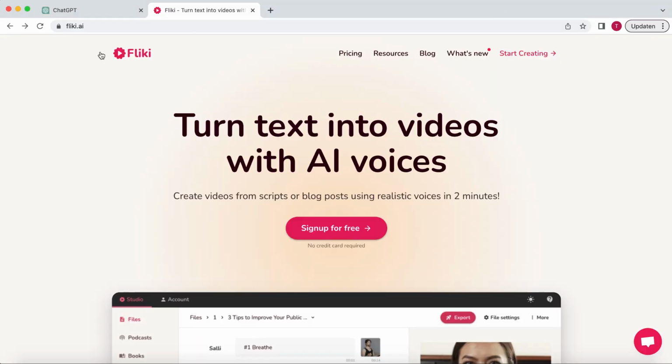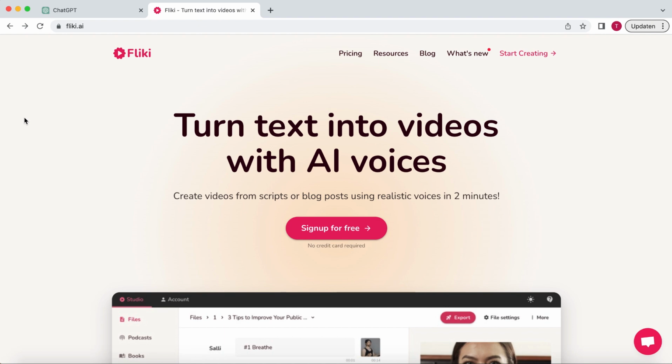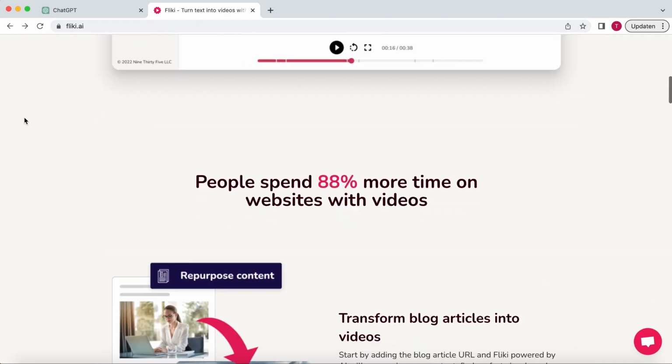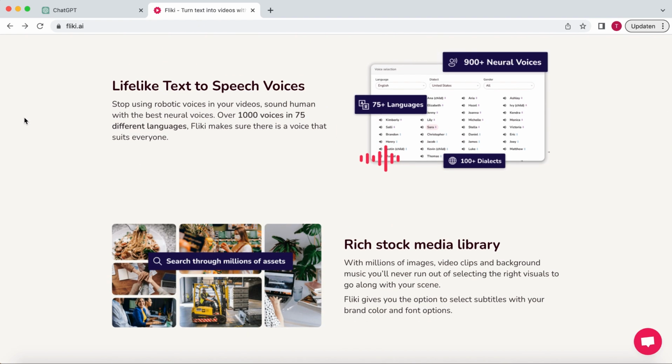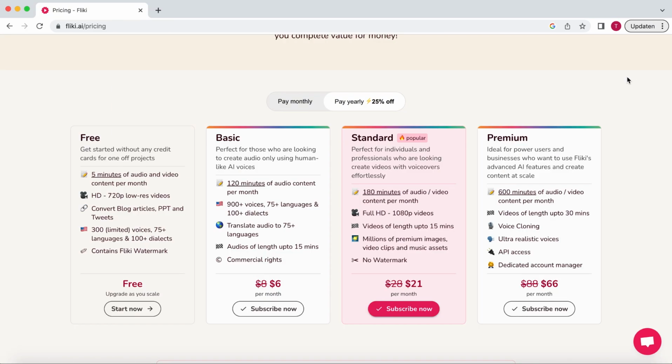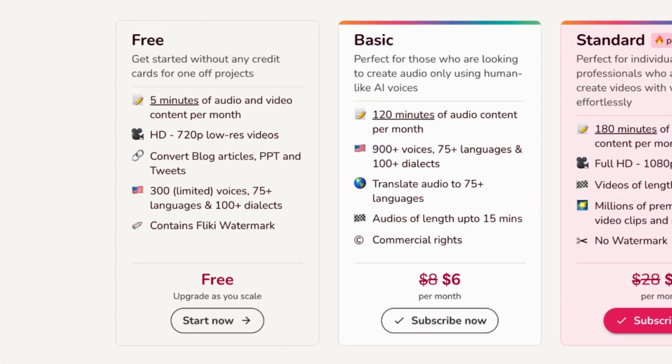Moving on, let's go to Fleeky.ai. This is a video editing tool mainly focused on voiceovers. It is comparable to Pictory.ai, where I've also made a few videos about. Pictory is very strong in the video part. However, in my opinion, Fleeky is better at the voiceovers. Fleeky is a paid tool, but they do have a free plan for you to test out this method.